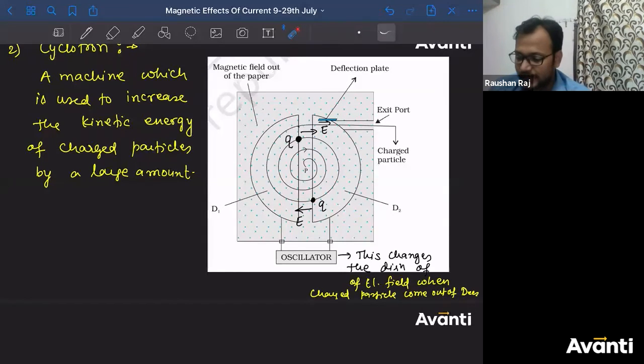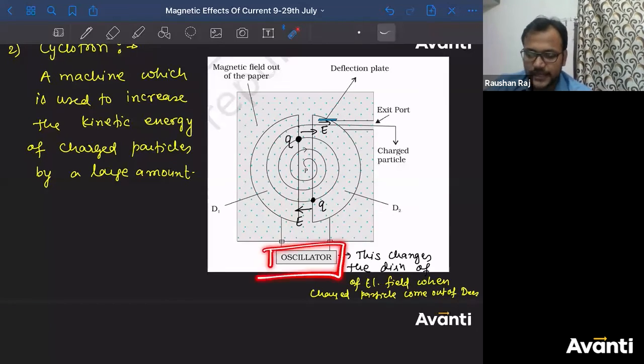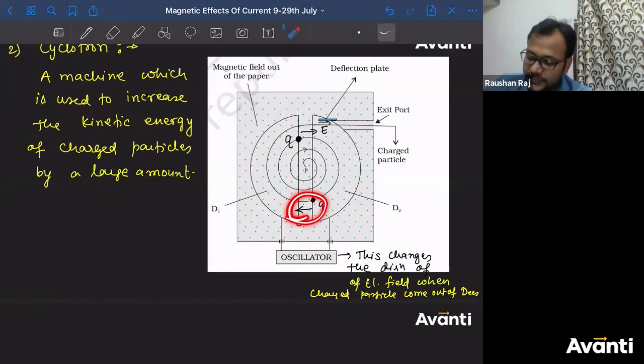Well, that I can't teach you right now. Oscillator padhoge aap. In AC, you will understand this. When I'll teach you alternating current, before that, in EMI, I'll teach you AC generator. We'll understand how the direction of electric field is reversed. Kaise reverse hota hai.